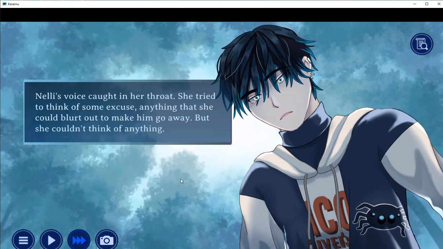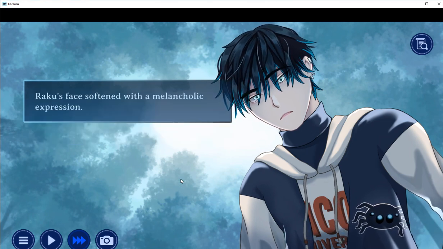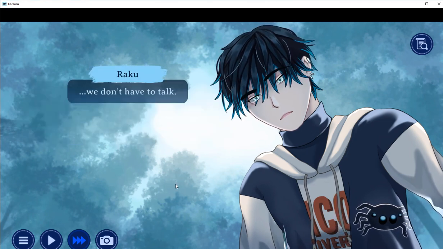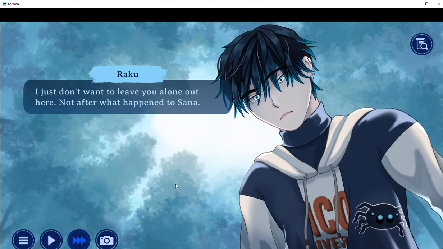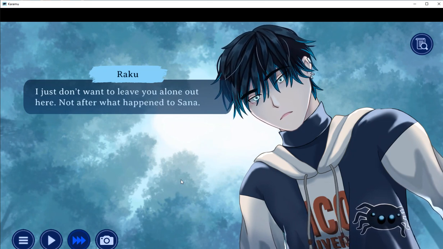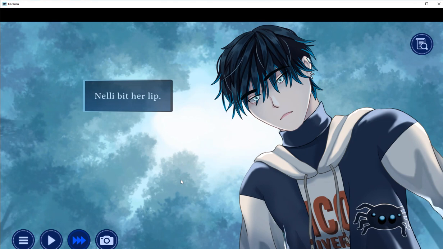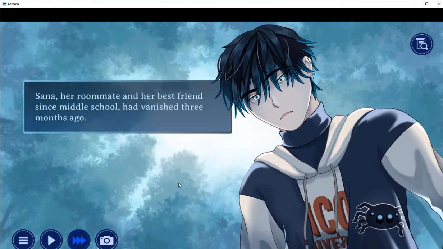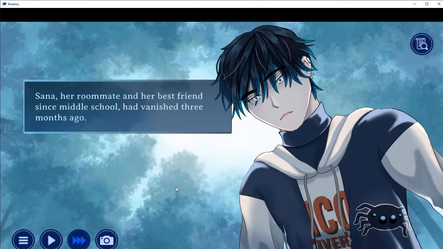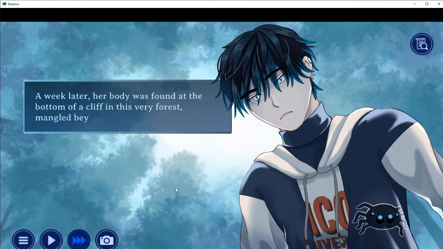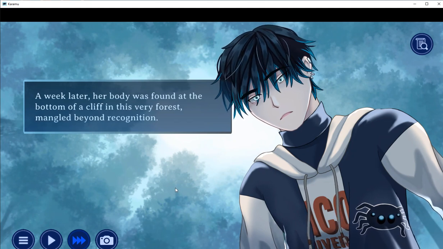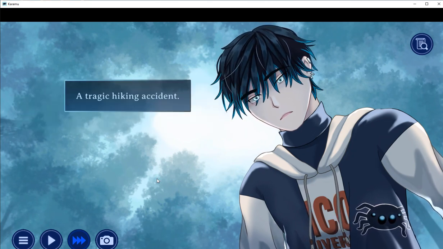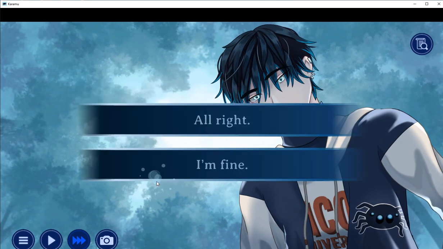Her voice caught in her throat. She tried to think of an excuse, but couldn't think of anything. His face softened. We don't have to talk. I just don't want to leave you alone out here. Not after what happened to Sana. Nelli bit her lip. Sana, her roommate and her best friend since middle school, had vanished 3 months ago. A week later, her body was found at the bottom of a cliff in this very forest, mangled beyond recognition. A tragic hiking accident.